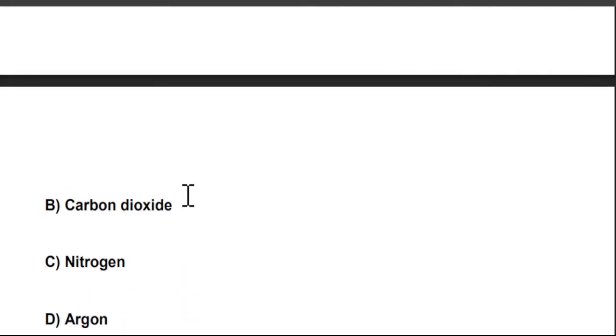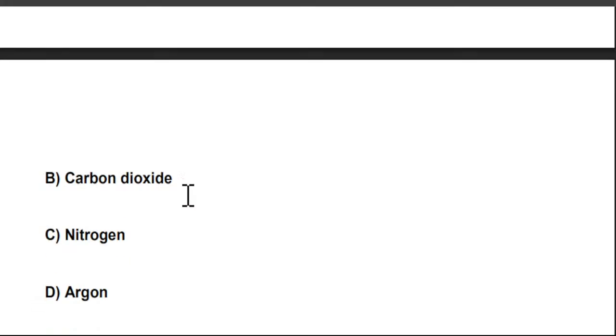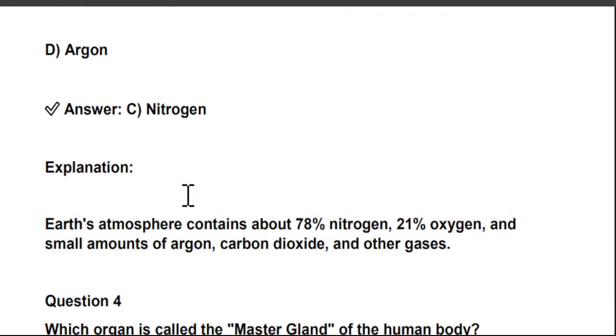Right? So the right answer is C. Option C is the answer, because nitrogen is present in plenty of amount in the atmosphere of the earth.